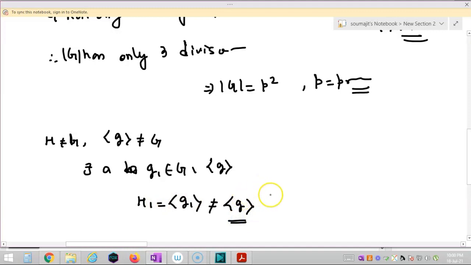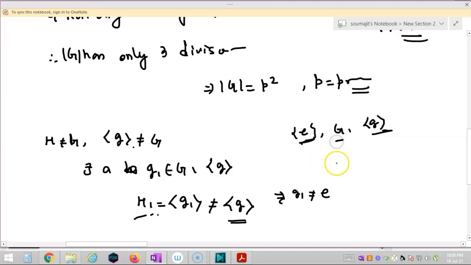So I can say this g1 is not equal to E also. Now observe that G has only three subgroups. One is the identity, another is G, and another is the cyclic group generated by g. So this H1 is not equal to this, so this H1 must be equal to G.